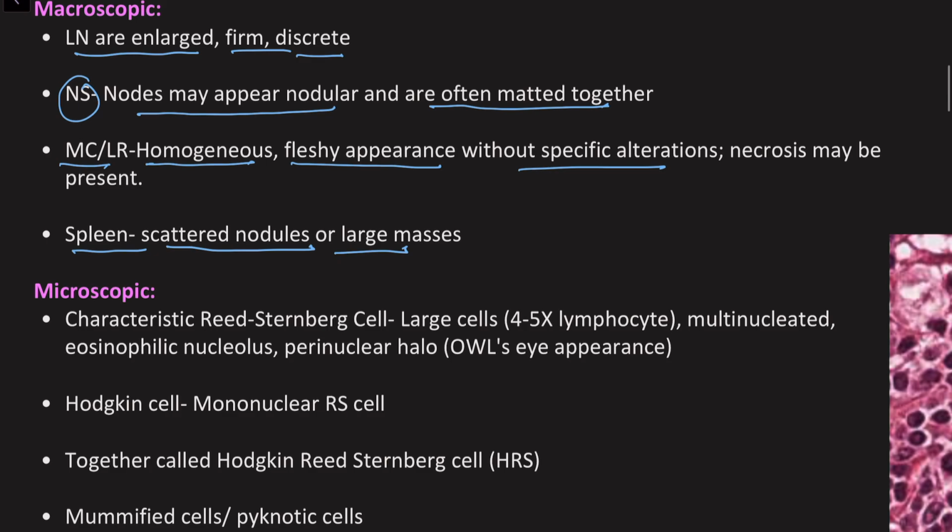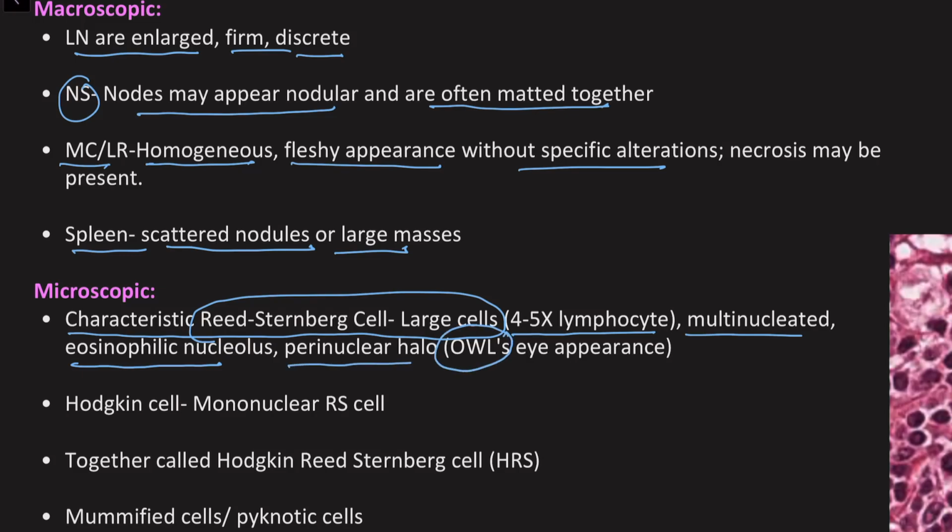So first let's talk about the most important, that is the neoplastic cell. They have the characteristic Reed-Sternberg cell. So the Reed-Sternberg cell is 4 to 5 times the size of a lymphocyte. It is multinucleated, has a characteristic eosinophilic nucleolus with a perinuclear halo. Which is characteristically, as you might have read, called the owl's eye appearance.